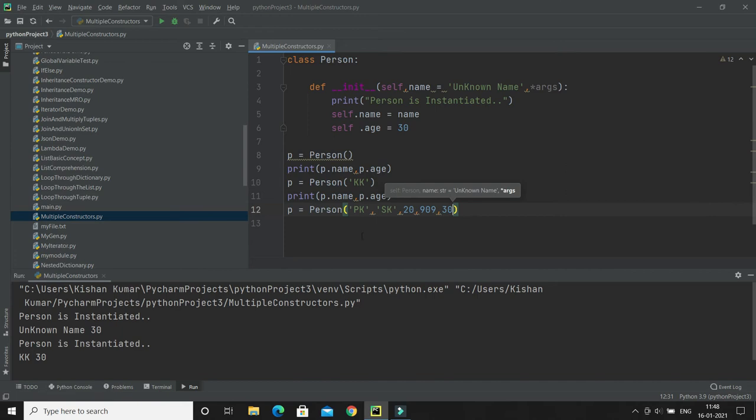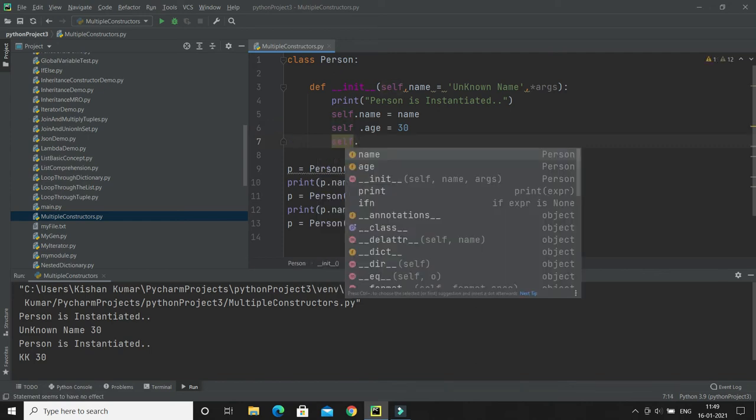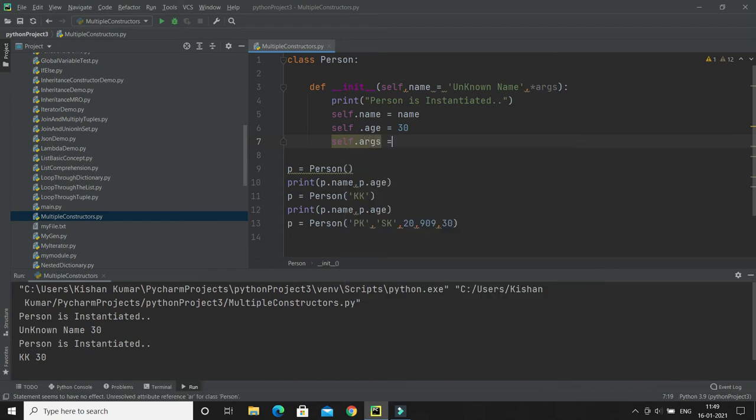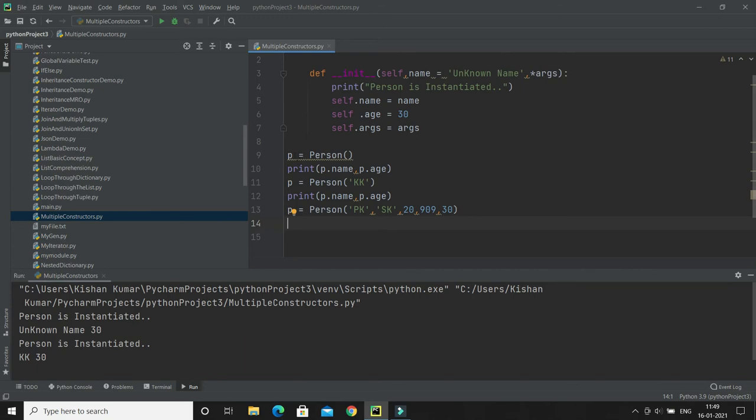In this case, the first parameter is going to be assigned to the name value, and the rest of the arguments are going to be assigned to this args as a tuple. Let me show you. So here you have to do, of course, self.args equal to args, right? Something like this. And what about the rest of the arguments?